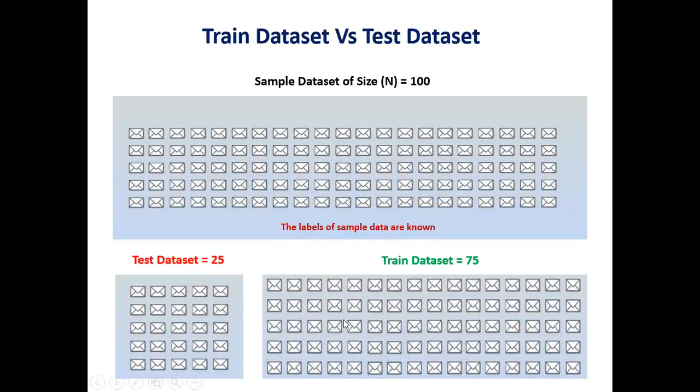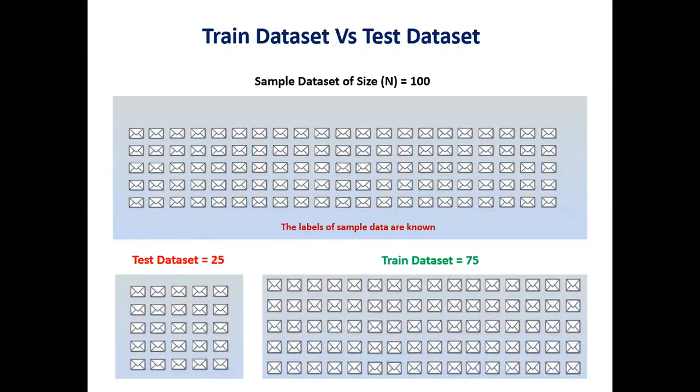Hence, this first instance is referred to as the train data set. The second instance contains 25 emails, and it will be used to evaluate the quality of the machine learning model built using the train data set. Hence, this second instance is referred to as the test data set.